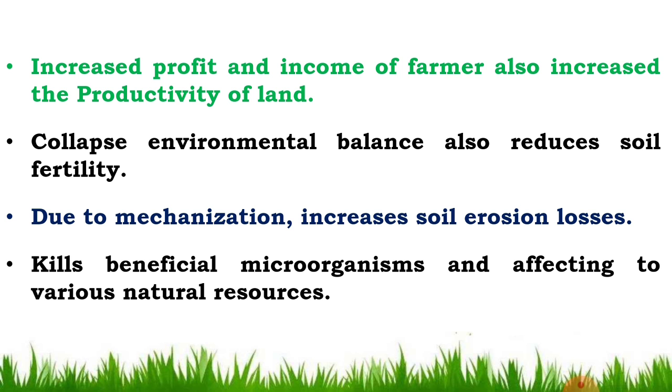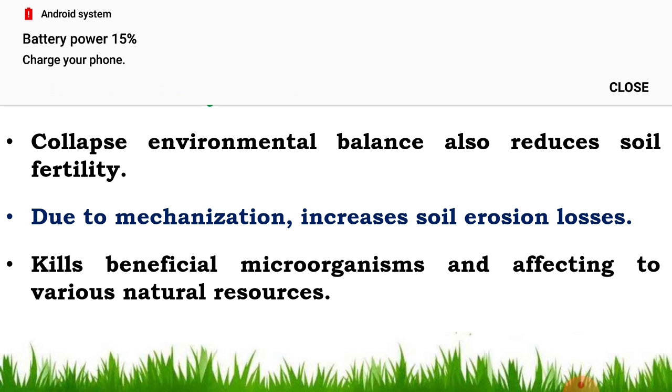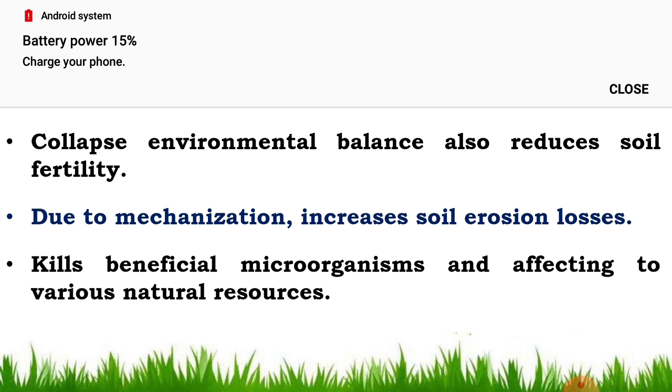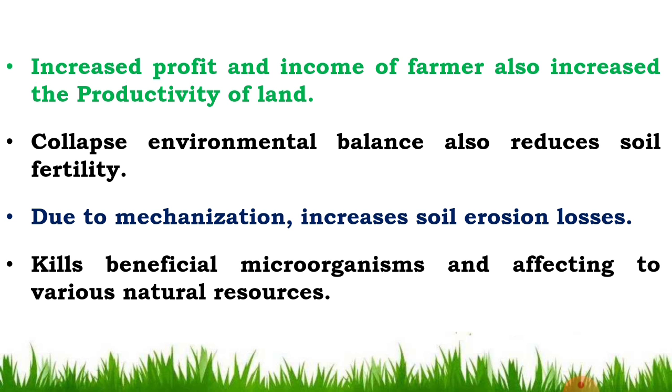Due to mechanization, it increases the soil erosion losses. Soil compaction is also a major problem in agriculture due to mechanization. Due to that it increases soil erosion losses, and also soil compaction, soil crusting, etc. It kills the beneficial microorganisms and affects various natural resources.